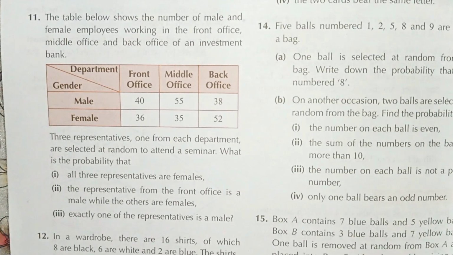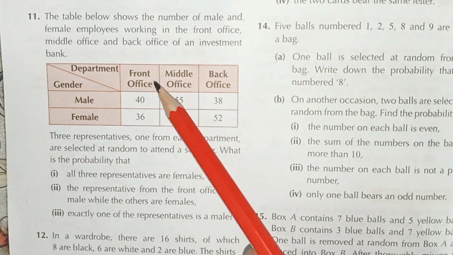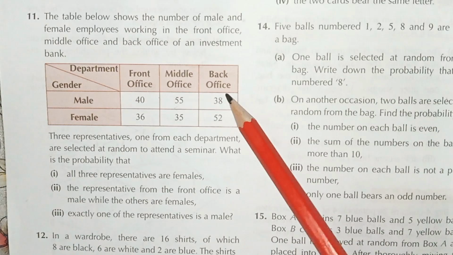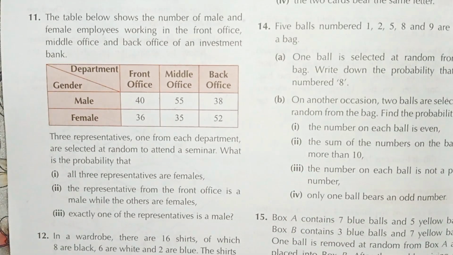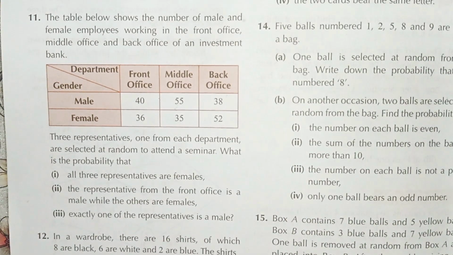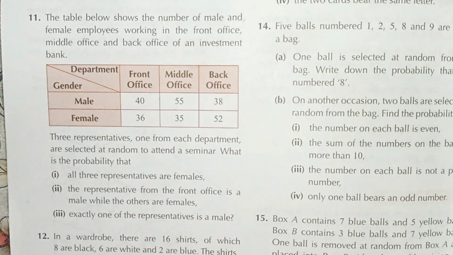Now, students, question number 11. The table below shows the number of male and female employees working in a front office, middle office, and back office at an investment bank. This is the table which shows the front office, middle office, and back office. Three representatives, one from each department, are selected at random to attend a seminar. What is the probability that all three representatives are females?